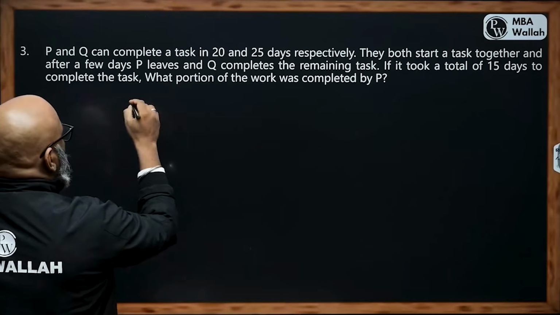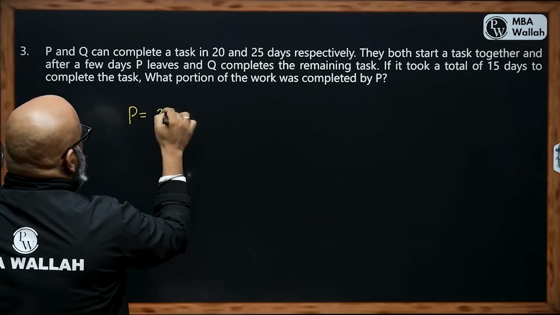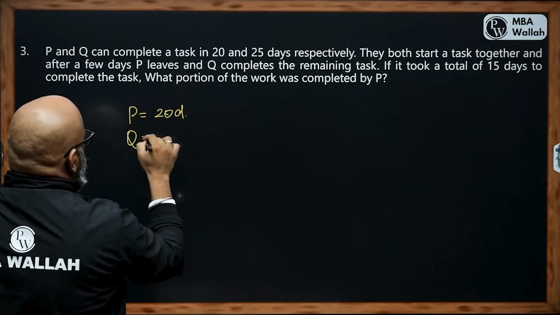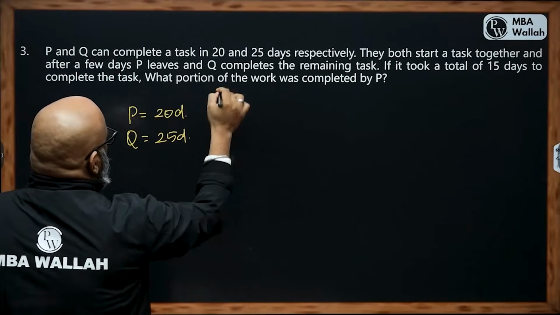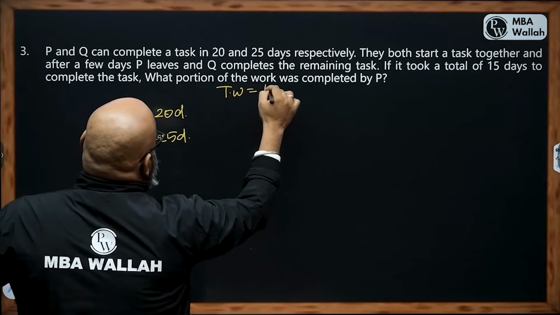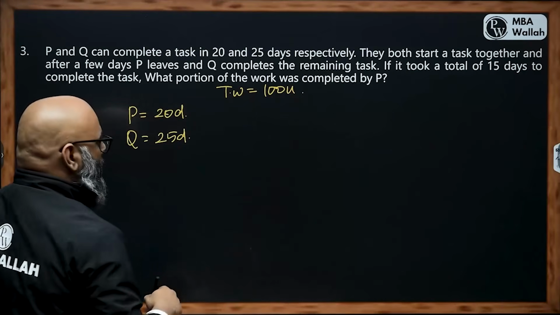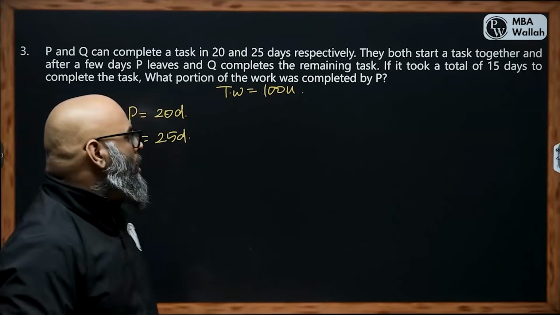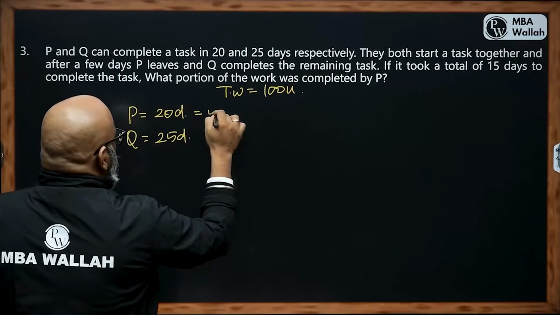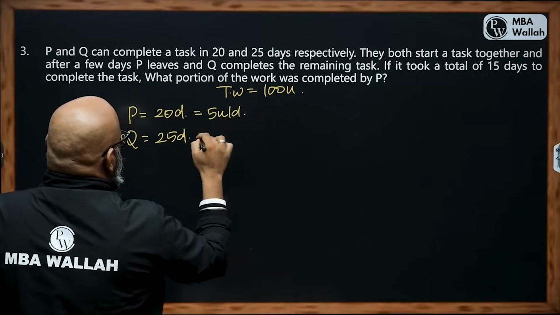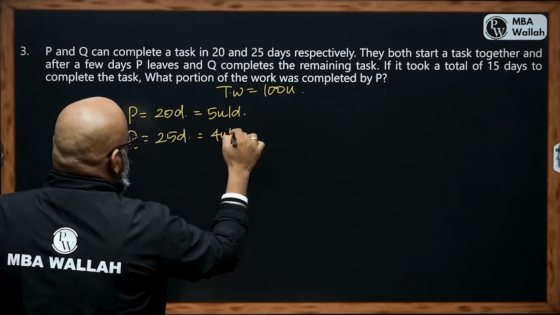So let's do this. P is equal to 20 days. Q is equal to 25 days. Total work will be 100 units. 20 and 25, the LCM is 100 now. So P is capable of doing 5 units per day. Q is capable of doing 4 units per day.